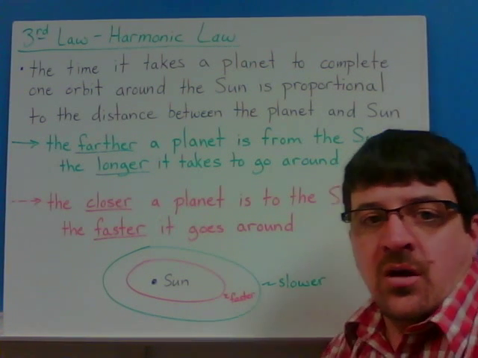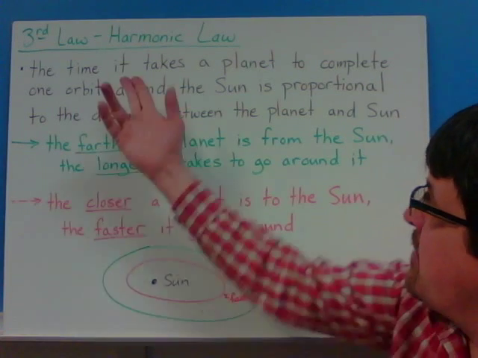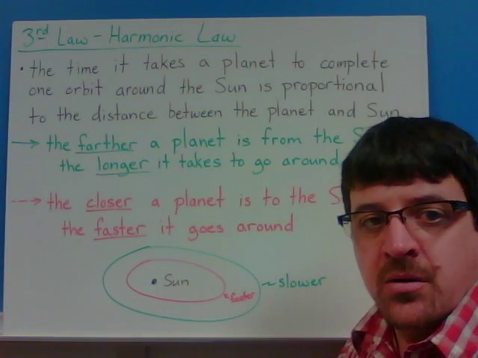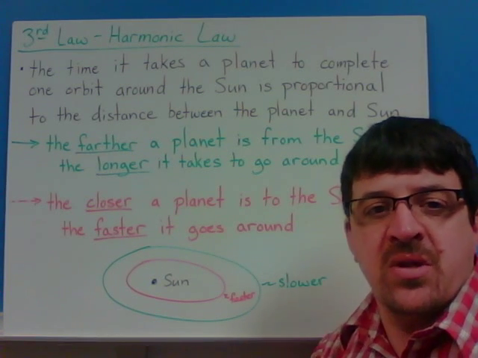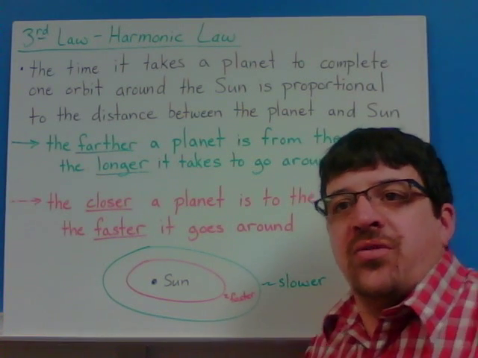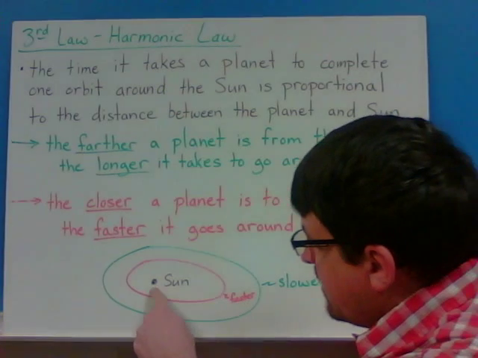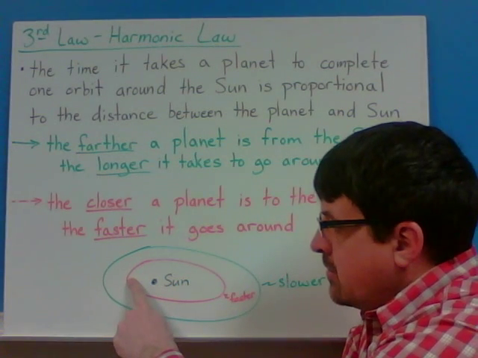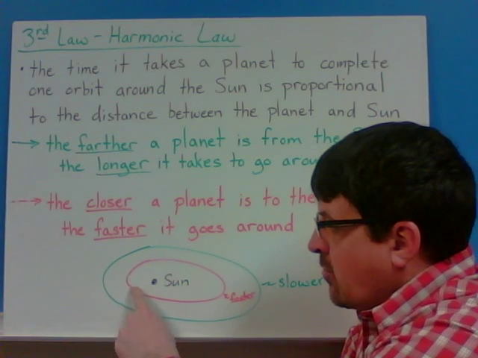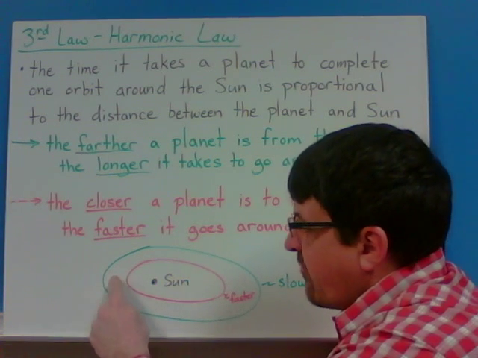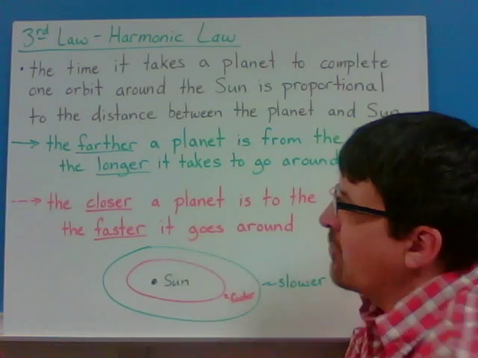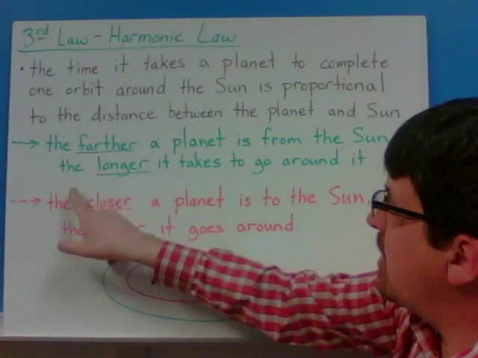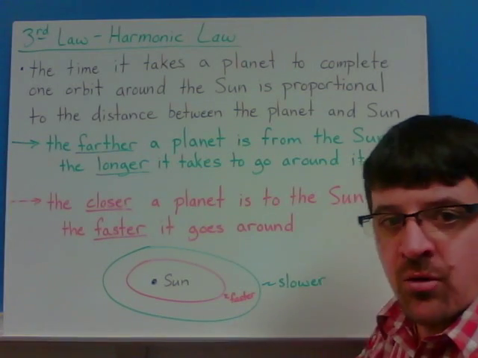All right, Kepler's third law is the harmonic law. The time it takes a planet to complete one orbit around the sun is proportional to the distance between the planet and the sun. What this means is, if you're close to the sun, like this red circle right here, you're going to go around at one rate. You get farther away, you're going to go around at a different rate. Sum it up: the farther a planet is from the sun, the longer it takes to go around it.